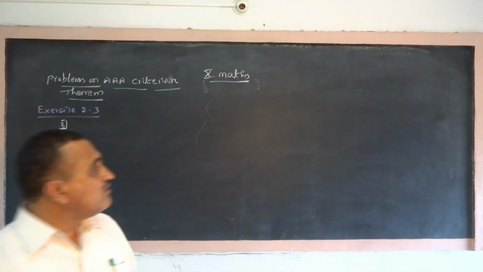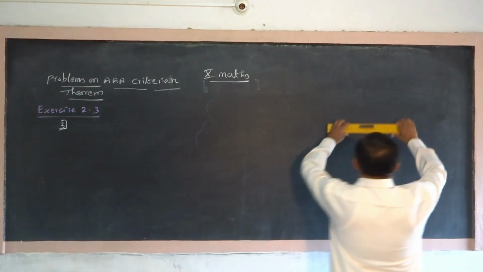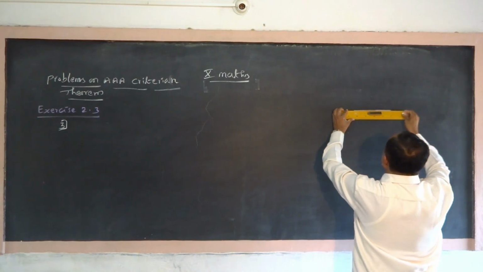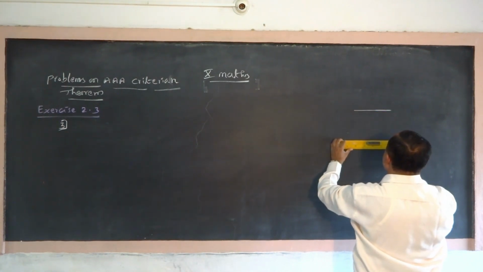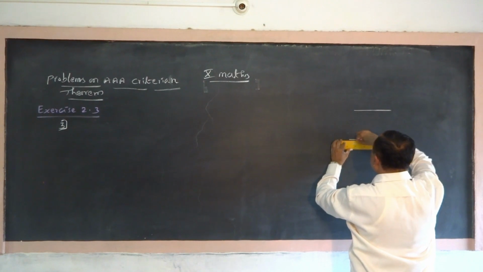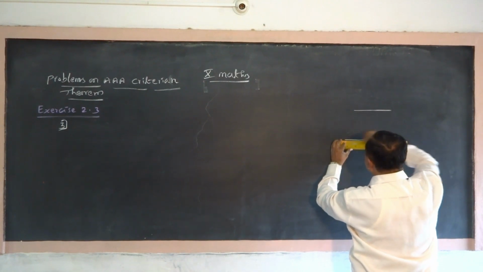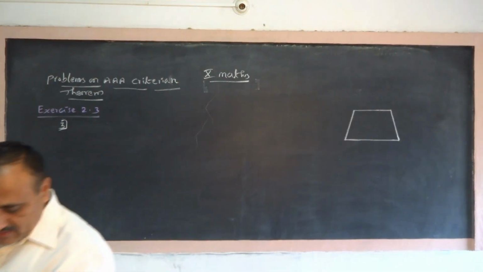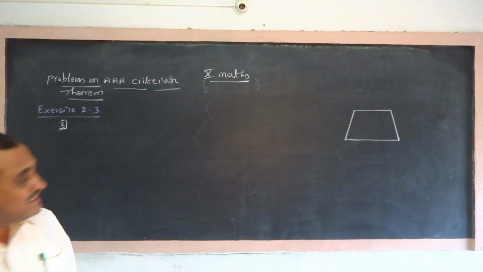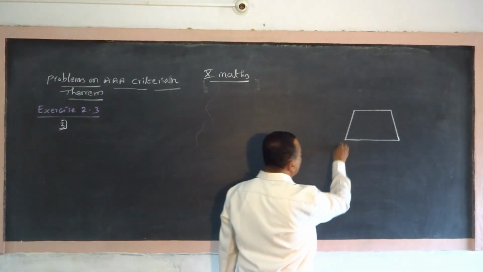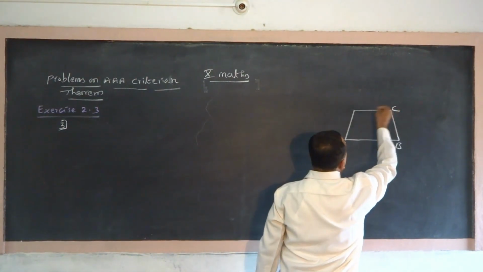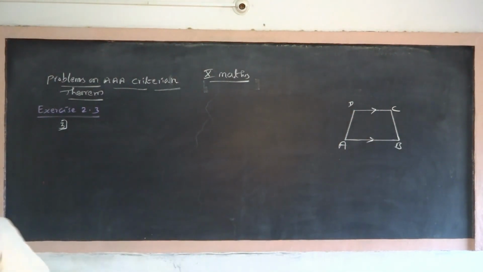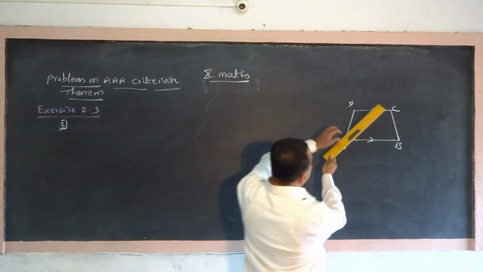Now you require to draw a trapezium. In a trapezium, a pair of opposite sides are parallel. ABCD is a trapezium, AB parallel to DC, where the diagonals intersect each other.